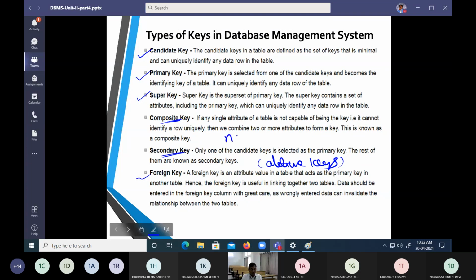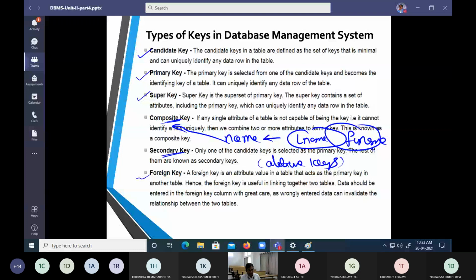So what is a composite key? If I want a name, I will combine last name and first name. If it is a composition of two or more fields, then I get a composite key.